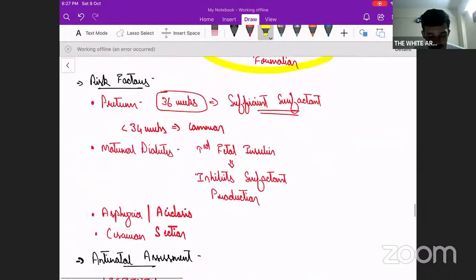Next, coming to the risk factors. What all can cause this respiratory distress syndrome? One is the child being born preterm. Mostly less than 34 weeks, it is common, because by 36 weeks there is sufficient surfactant for the baby to maintain normal respiration. At 34 to 36 weeks, the baby can still pull through, but less than 34 weeks, it is quite common.